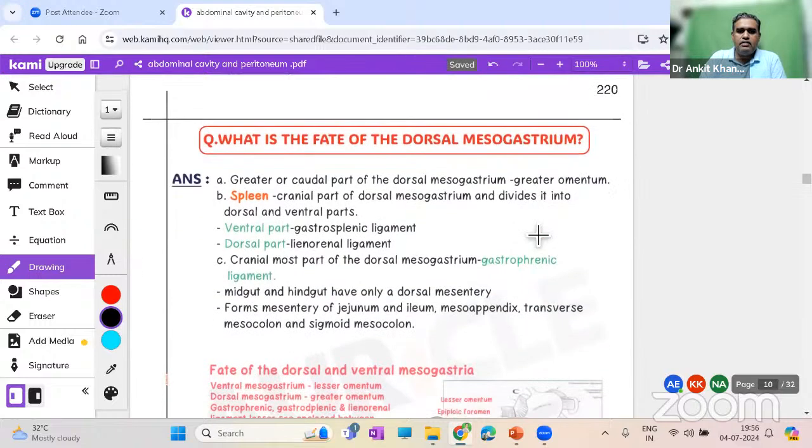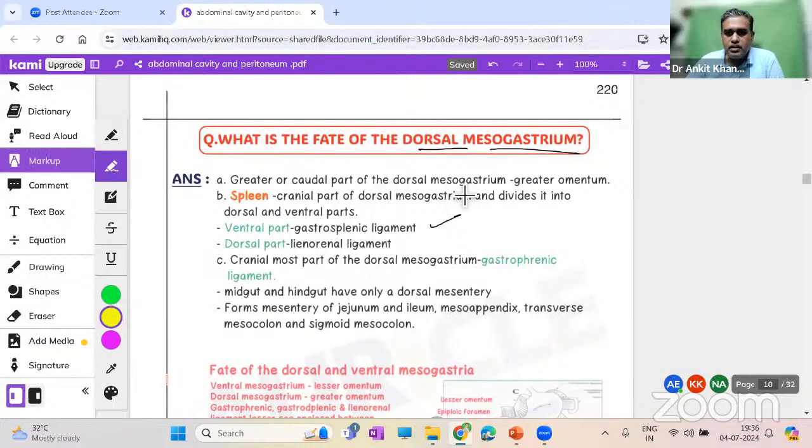And all the derivatives are given over here. What is the fate of dorsal mesogastrium? It is on the left side, so it gives rise to the gastrosplenic ligament. Let me just highlight over here. The greater omentum obviously to begin with, then you have the gastrosplenic ligament, you have the lienorenal ligament. Lienorenal means between the spleen and the kidney. And the gastrophrenic ligament. All these are derivatives of dorsal mesogastrium.